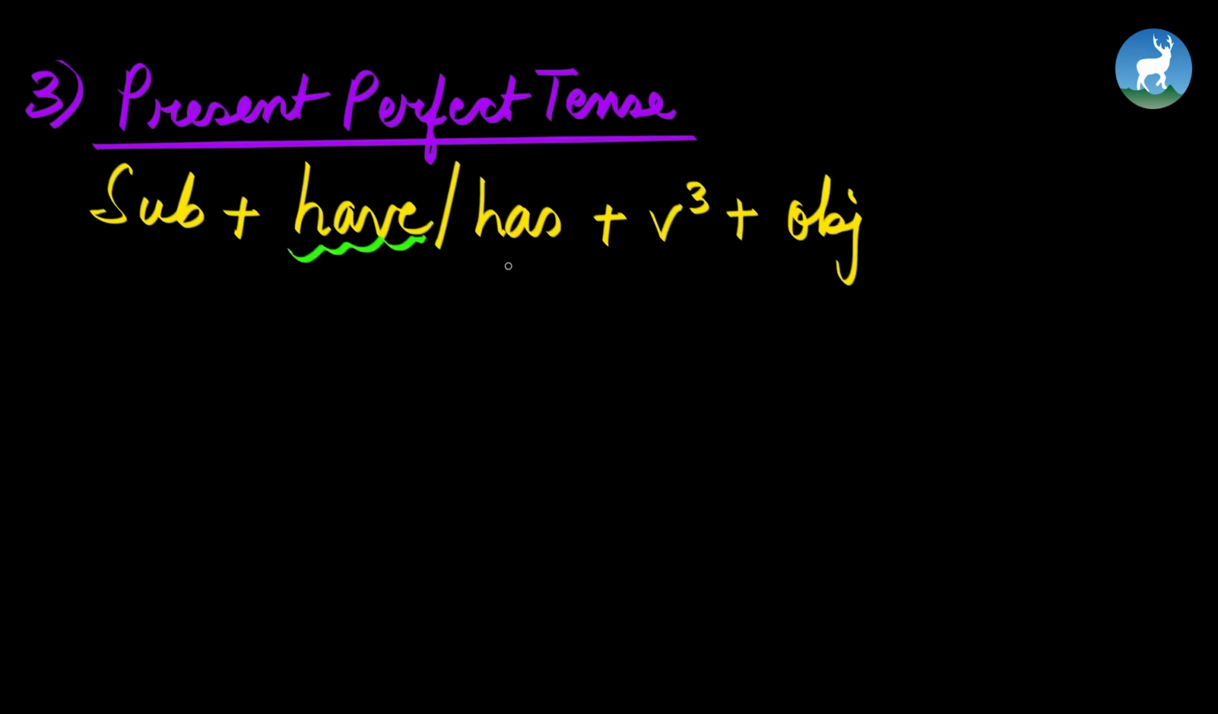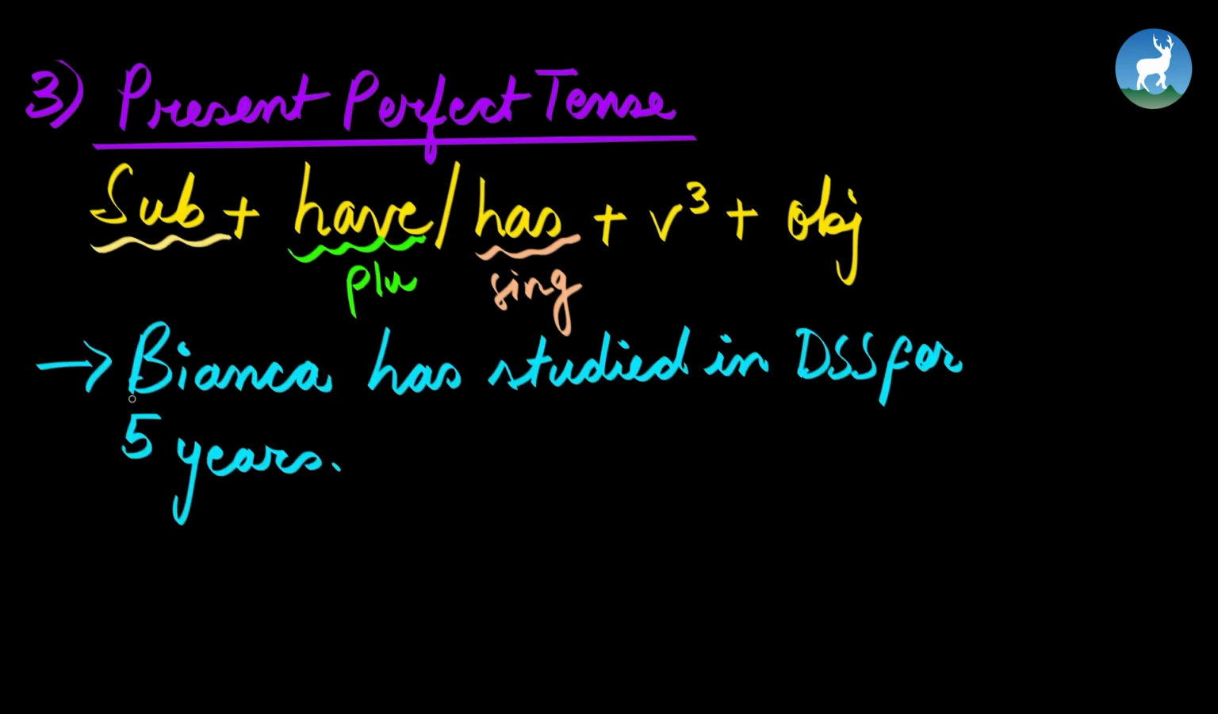Number 3, present perfect tense. So we use have for plural and we use has for singular. So let us see what our sentence structure looks like. Our subject is Bianca, and since it is a singular subject, we use has. Our V3 is studied, and the remaining is our object.